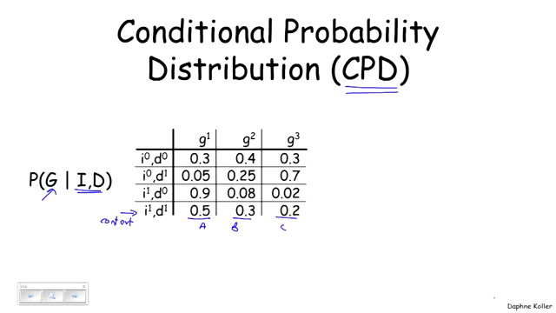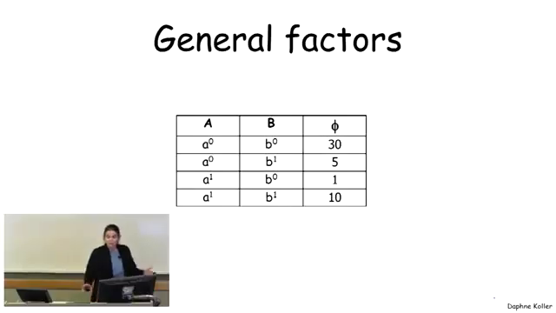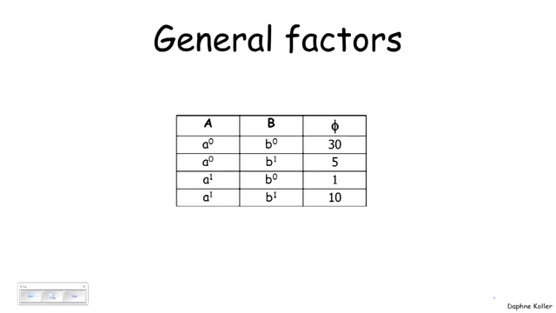So this is, again, a particular type of factor, one that satisfies certain constraints, in this case, that each row sums to 1. Now, the factors that we're dealing with will not always correspond to probability. So here's an example of a general factor that really doesn't map in any way to probability because the numbers aren't even in the range 0, 1. As we'll see, these kinds of factors are nonetheless useful. This is a factor whose scope is the set of variables a, b, and it still gives me a real valued number for each assignment to a and b.